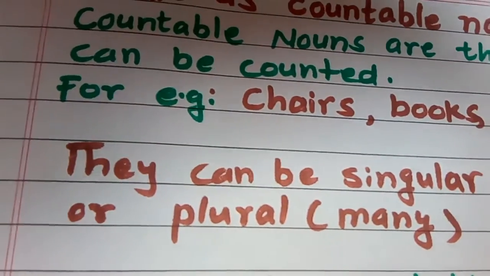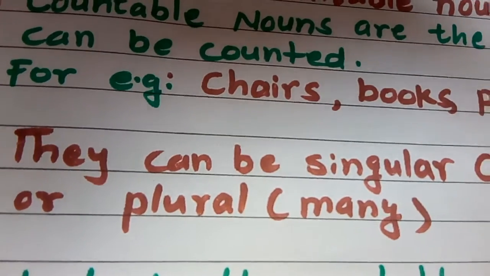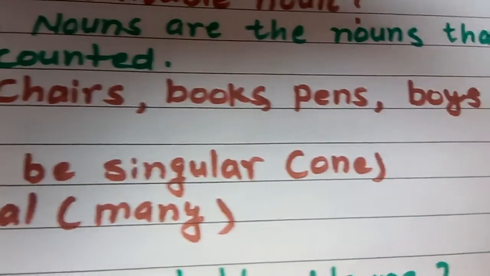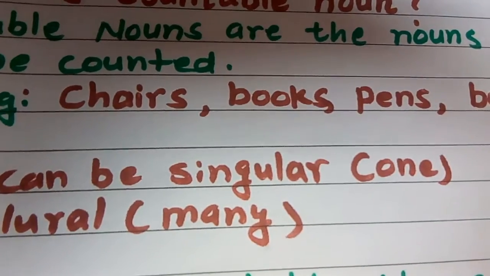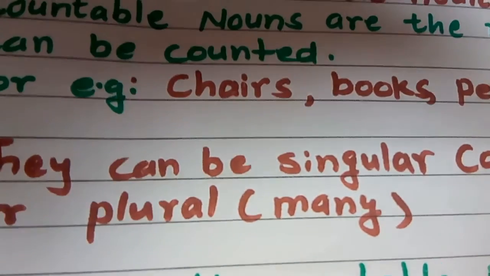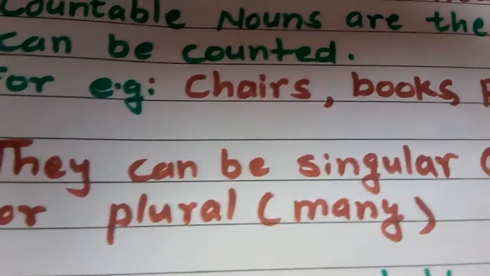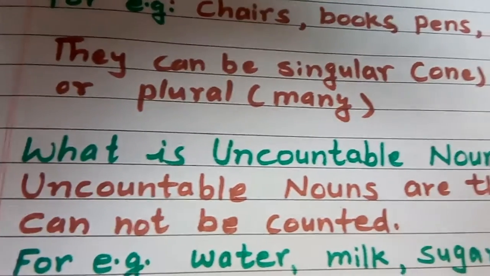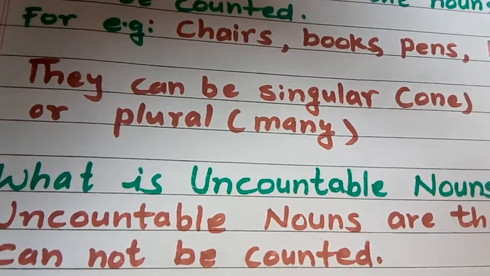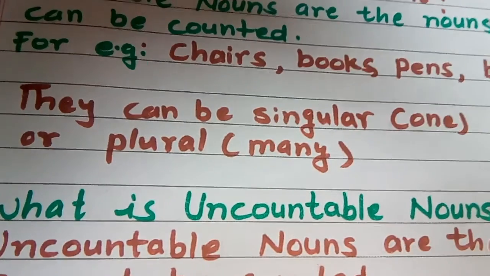Similarly, they can be singular or plural. Singular means one or plural means many. Here, what is uncountable noun? Uncountable nouns which we cannot count.